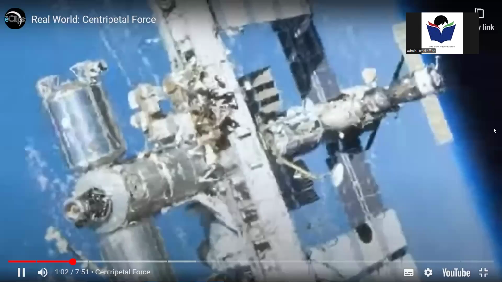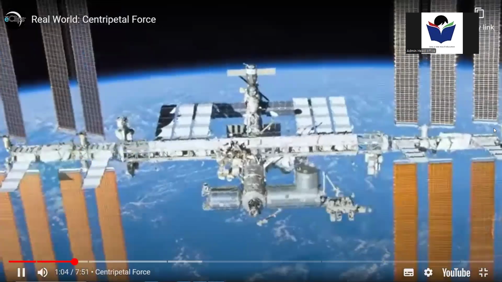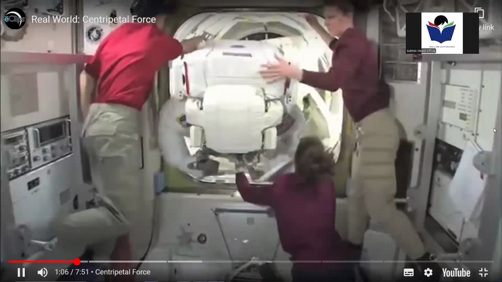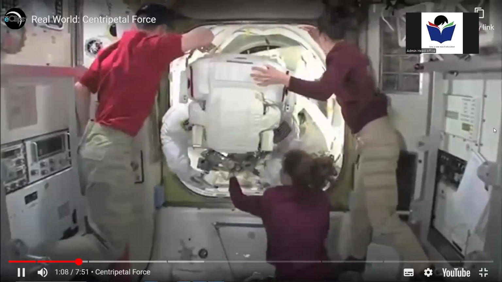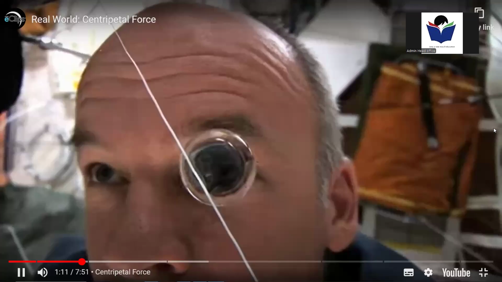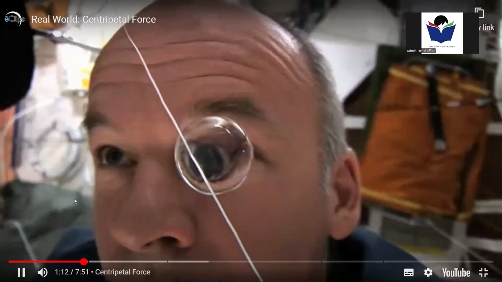What better place to study centripetal force than on the largest artificial satellite in space, the International Space Station? In addition to actually experiencing centripetal force, the freefall environment on board the ISS allows for some really cool demonstrations. So let's send it up to Expedition 22 astronaut Jeff Williams.